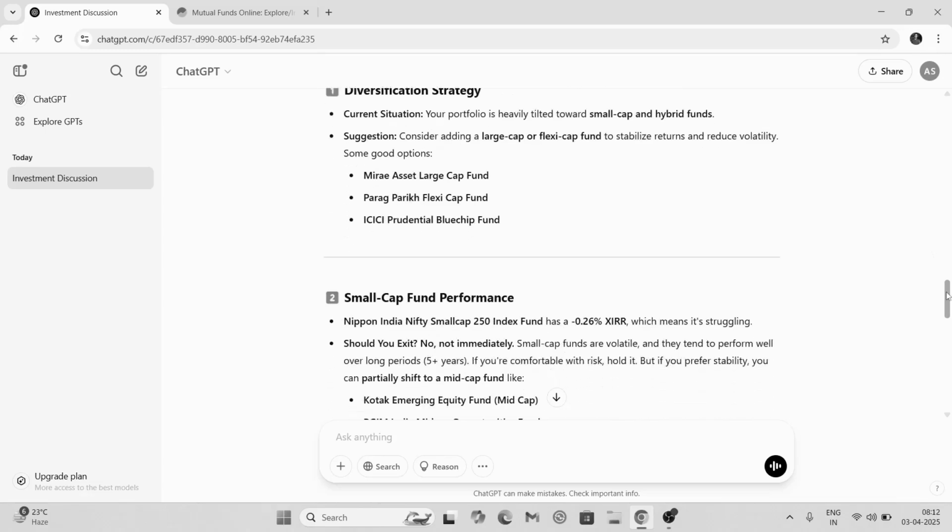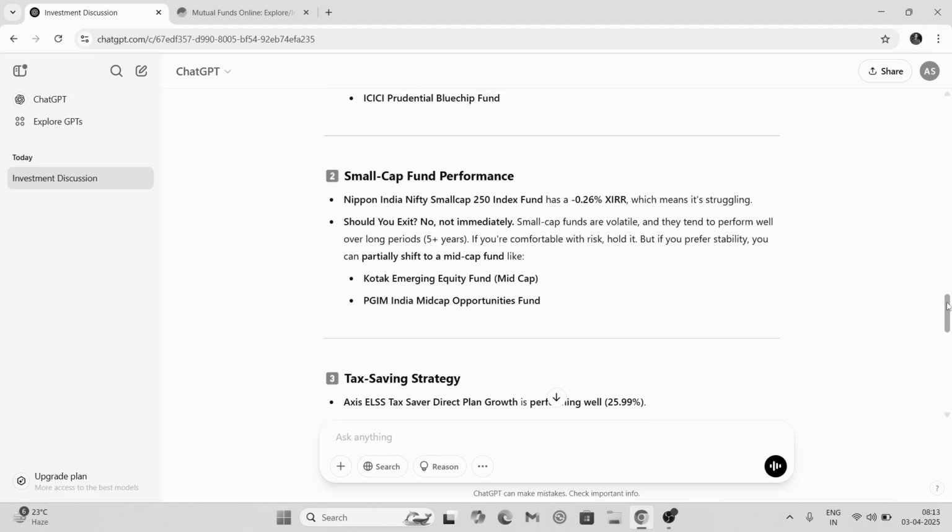Once again, you should research these funds deeply before investing in any of them. Don't just blindly follow ChatGPT. It is giving you a suggestion, you should take it into consideration, but you should do your own research.